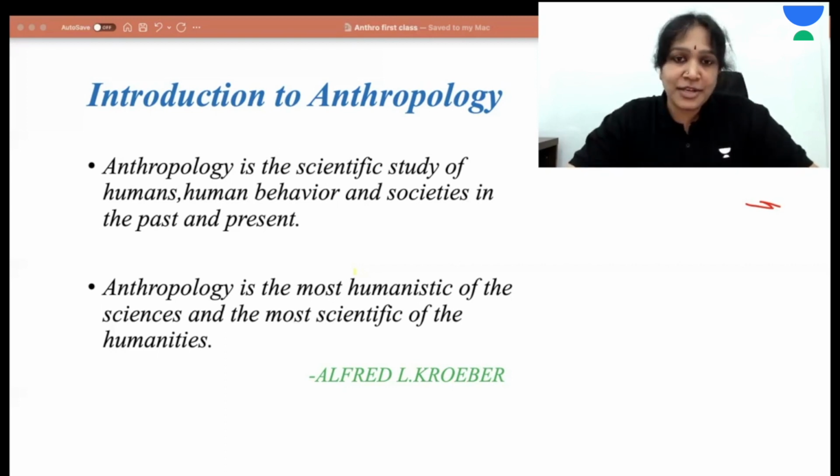But anthropology has a unique feature. It is both a science and also a humanity because it studies both physical and social aspects of human life. Alfred Kroeber beautifully described anthropology as a scientific humanity and a humanistic science. It's a humanistic science because it is a science about human beings, and it is a scientific humanity because it is based on empirical evidence for all the observations. That is anthropology as a subject.